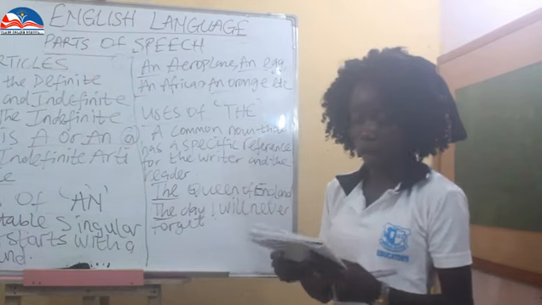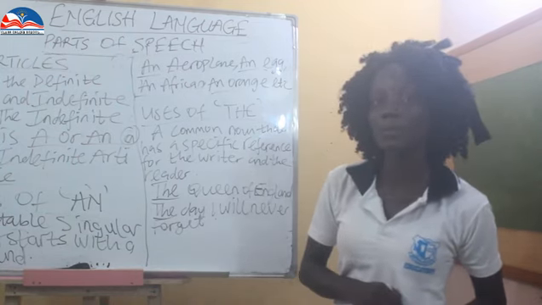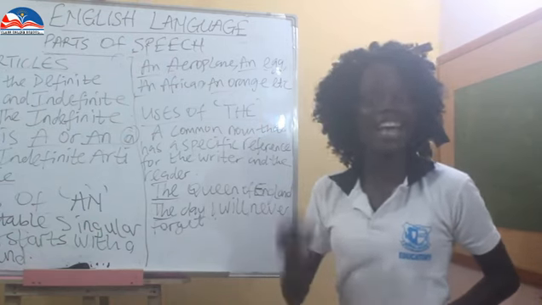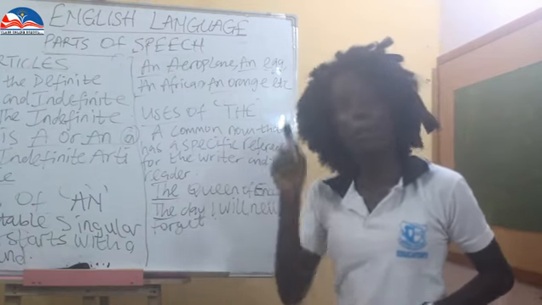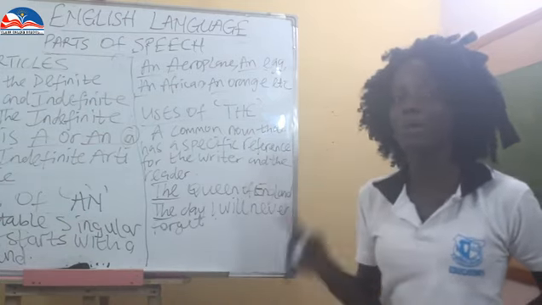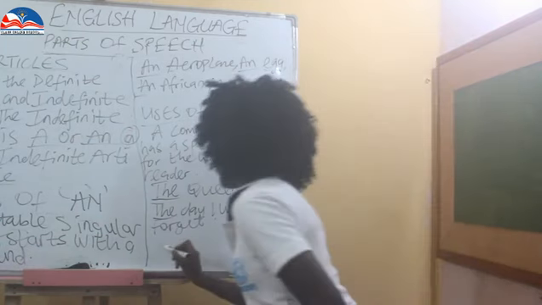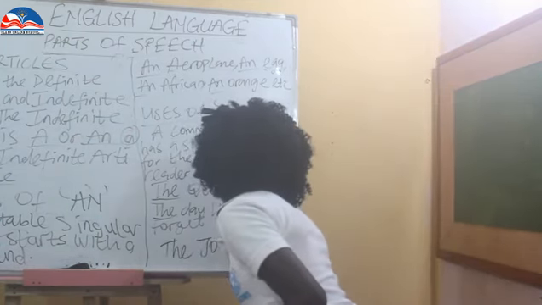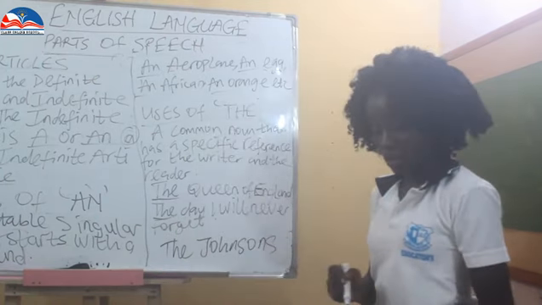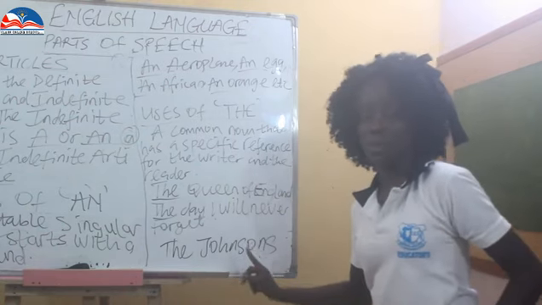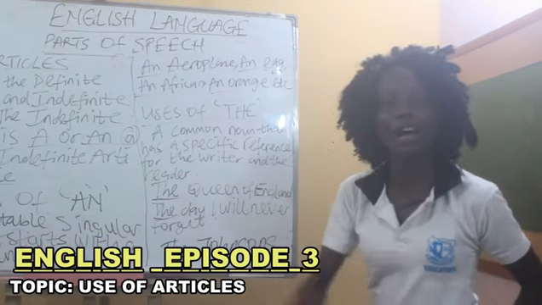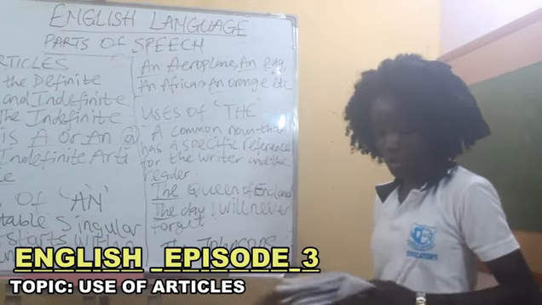It could also be used for plural proper nouns. Remember, proper nouns are names of persons, places, things, institutions, days of the week, months of the year. So now, uses of "the." "The" could be used for plural proper nouns. So now, when we talk about the Johnsons, this is what? Plural proper noun. It is a proper noun, name of a person. So now, the Johnsons. It is used for what? Plural proper noun.